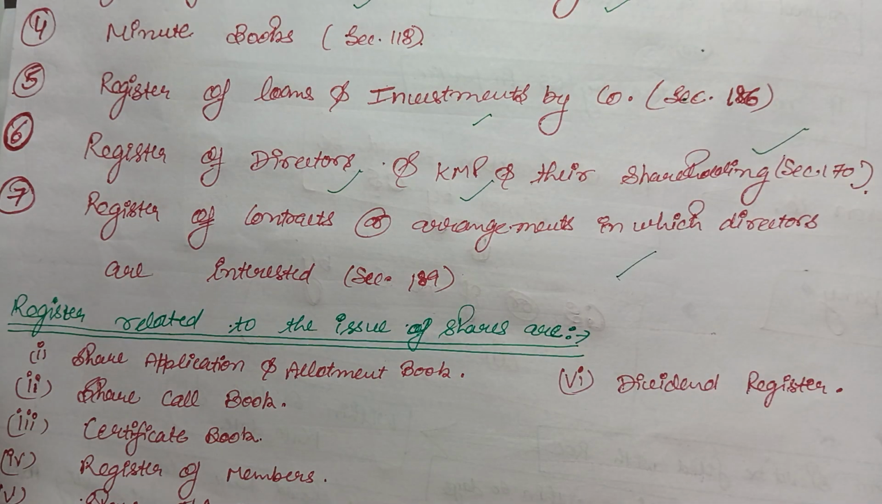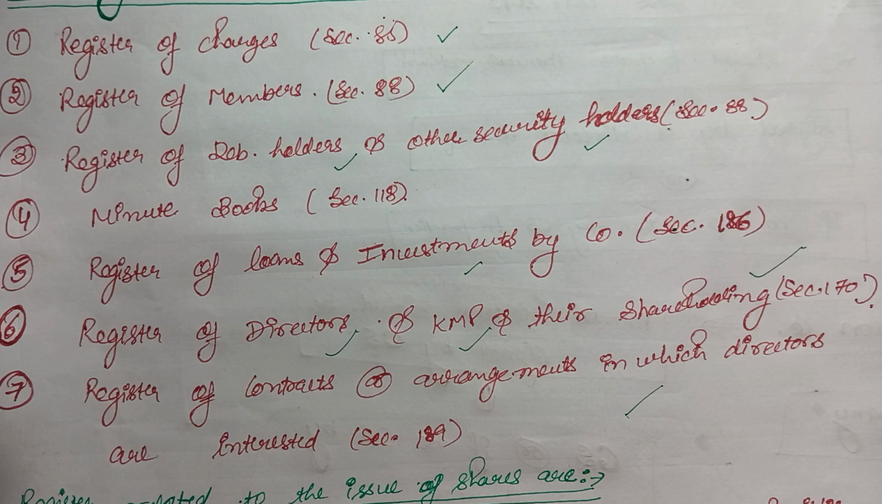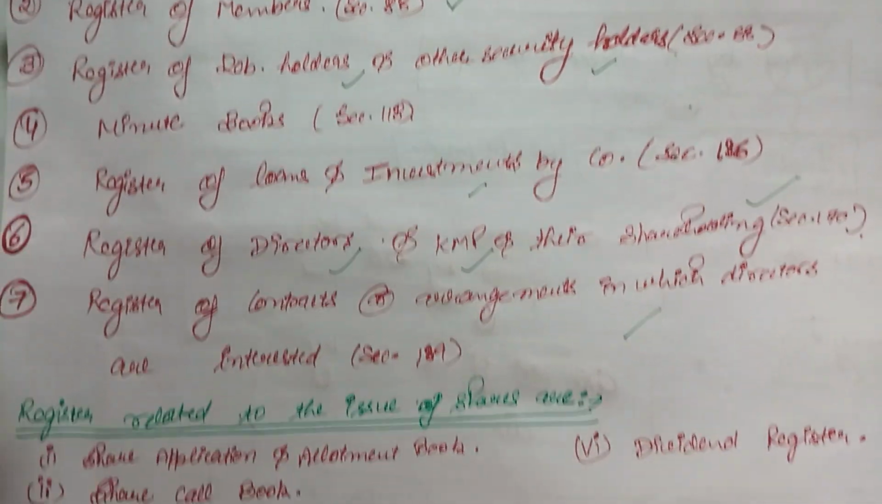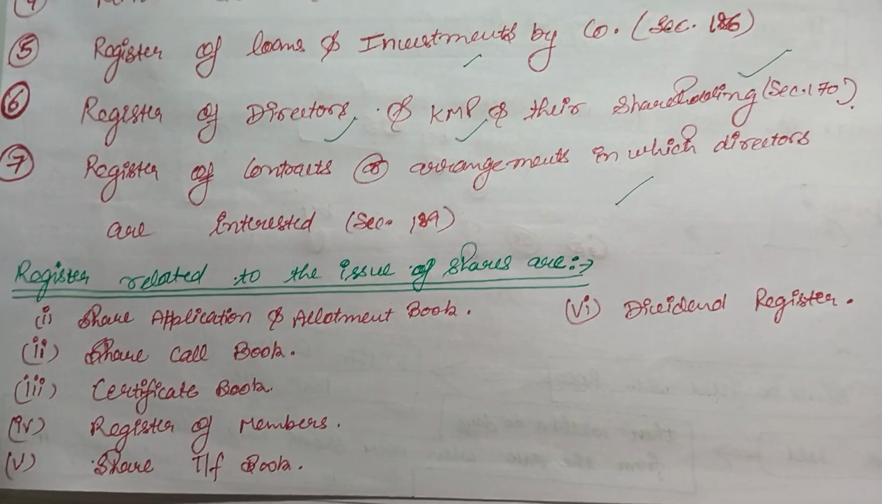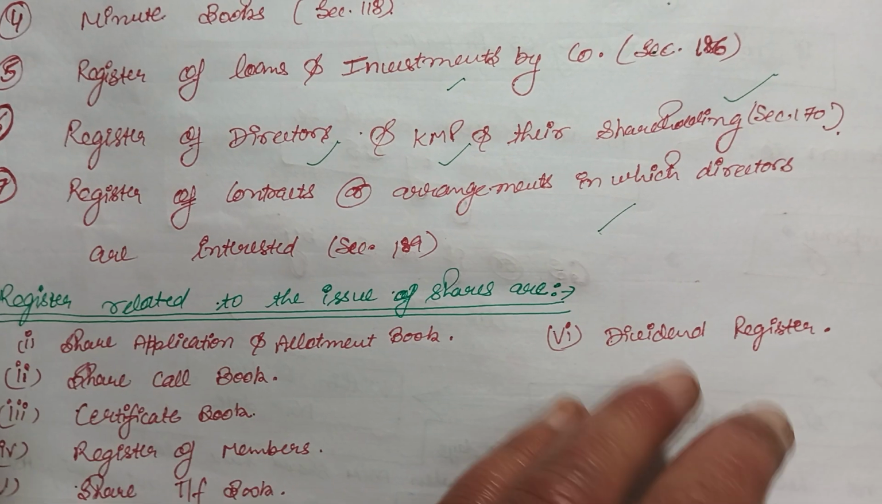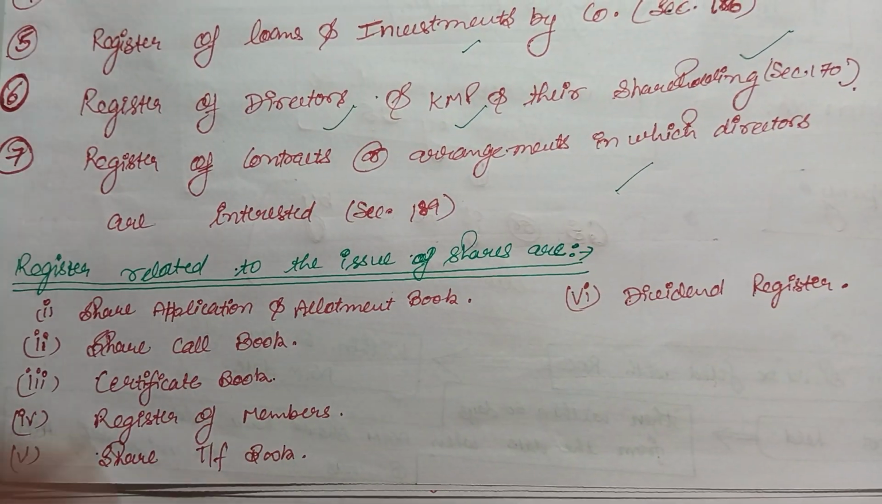First of all, register of charges, register of members, register of debenture holders and other security holders, minute books, register of loans and investments by the company, register of directors and KMPs and their shareholding, and register of contracts and arrangements in which directors are interested. And now we will discuss the registers related to the issue of shares. If the company has issued shares or has shareholding, then the company needs to maintain these books related to the issue of shares.